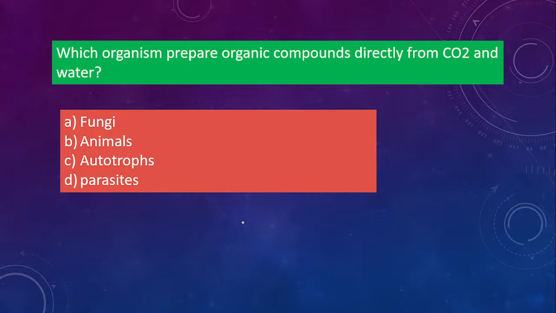Okay, next one. Which organisms prepare organic compounds directly from carbon dioxide and water? Okay, think and answer. Option A, fungi, option B, animals, option C, autotrophs, option D, parasites. So, which organisms out of these four prepare organic compounds directly from carbon dioxide and water?